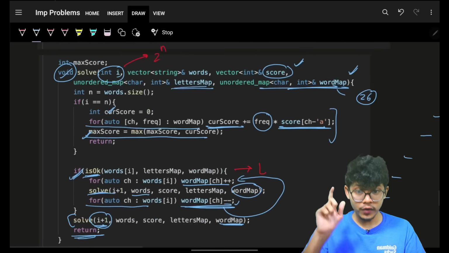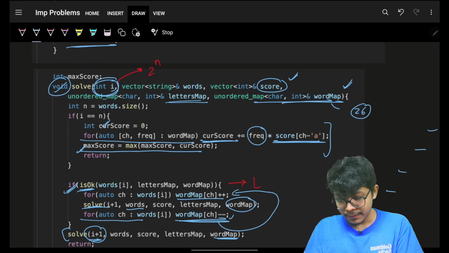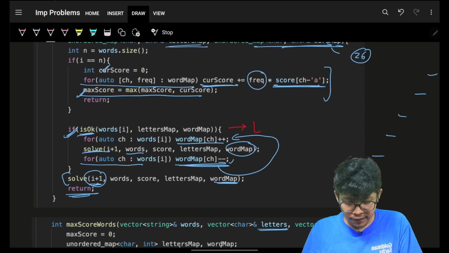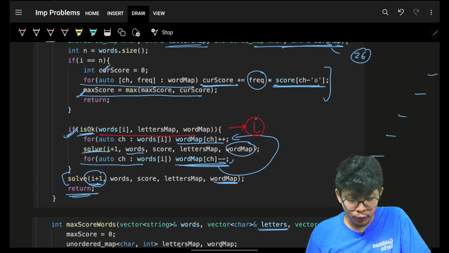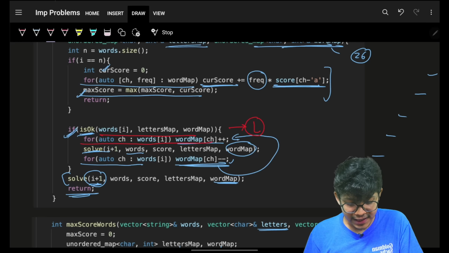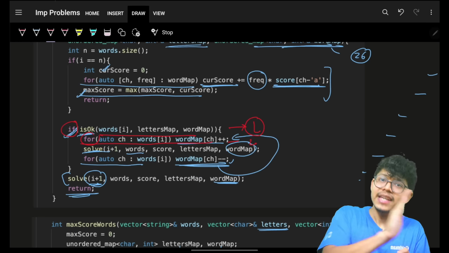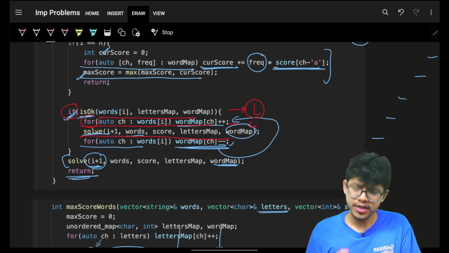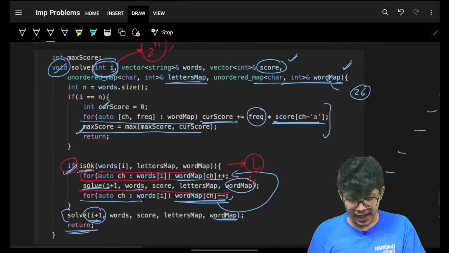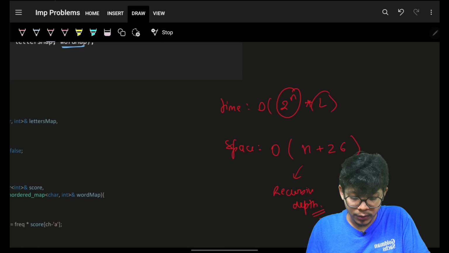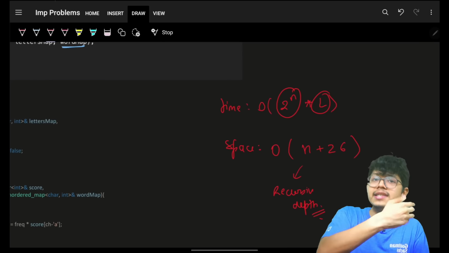And that is how you will see, because of this I, my recursion will go for n time, but as I am only checking for words of I length, so this will go for length of L. This will again be a length of L. Again, this is an if condition, so L into L will not be there, L plus L will be there. Again, this is for recursion, simply 2 to the power n, and again this is for L. So for me, the complexity is 2 to the power n into L. Thus, a factor of n is removed here.